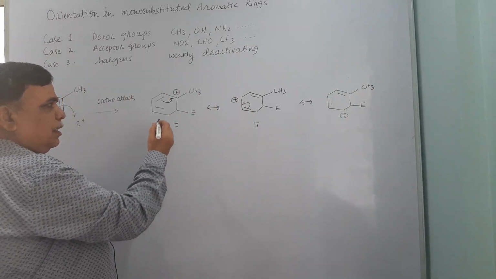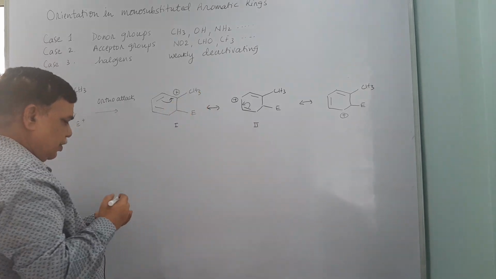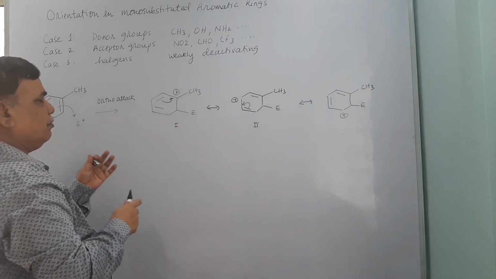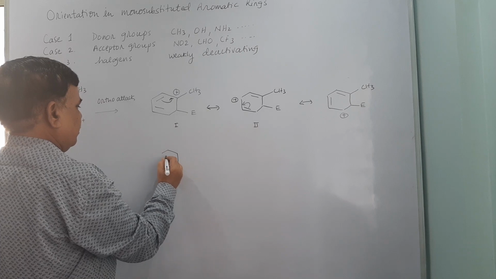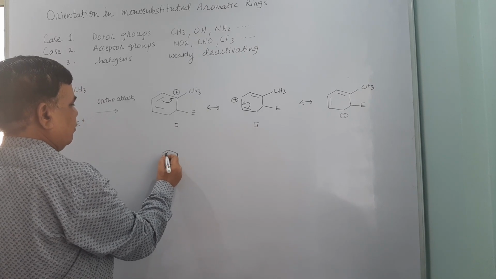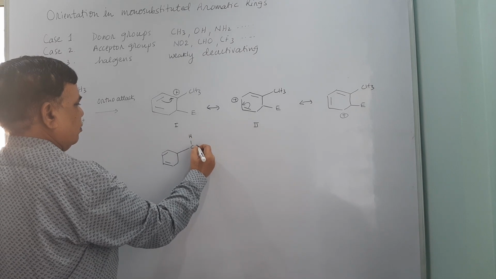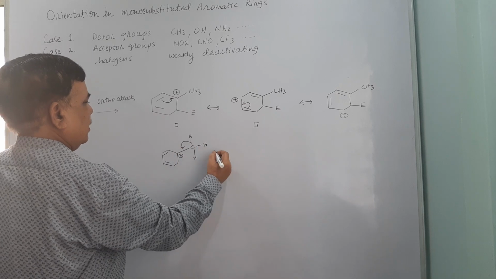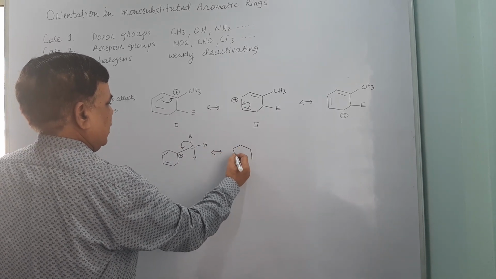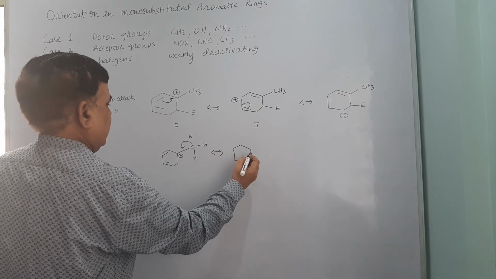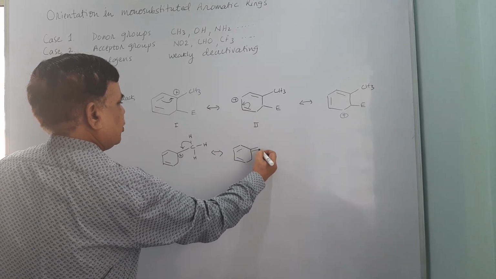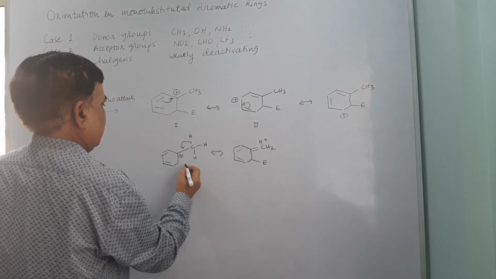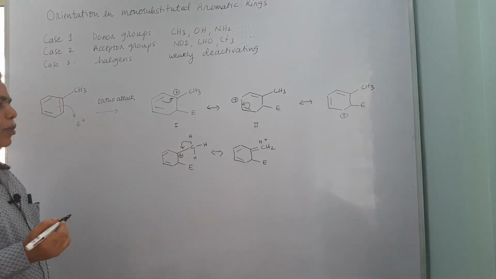Besides this you can also write hyperconjugative structures, because your methyl group is attached to a carbon bearing the positive charge. I am just putting one hyperconjugative structure for the sake of illustration. So your CH sigma electrons can assist the stabilization, and you get additional stabilization by virtue of hyperconjugation.